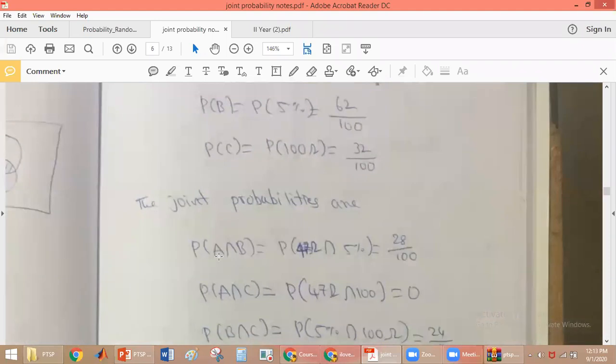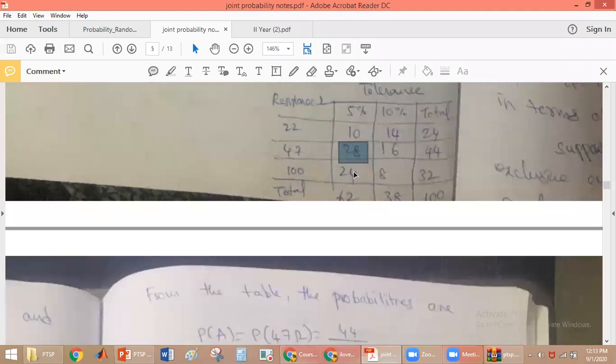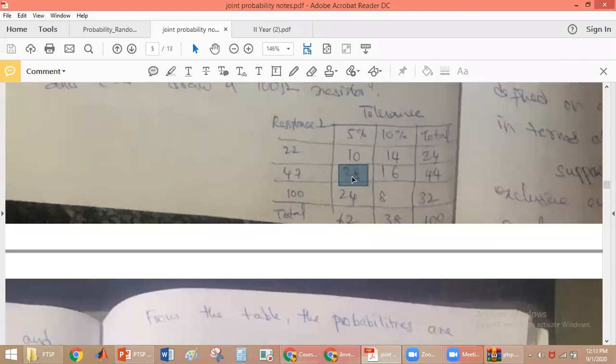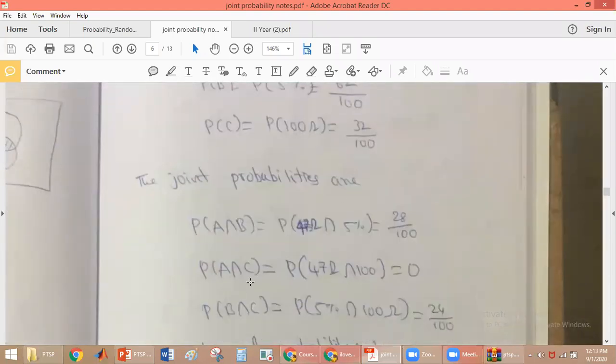So we are finding A intersection B. 47 intersection 5% tolerance. So there are 28 resistances, so it will be 28 by 100. Similarly, you see here 47 ohm resistance and 100 ohm resistance. Because these two intersection is not possible, the probability will be equal to 0.